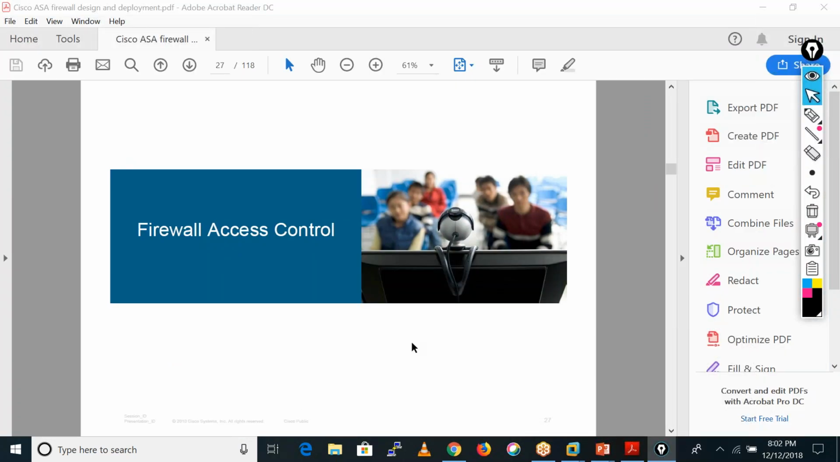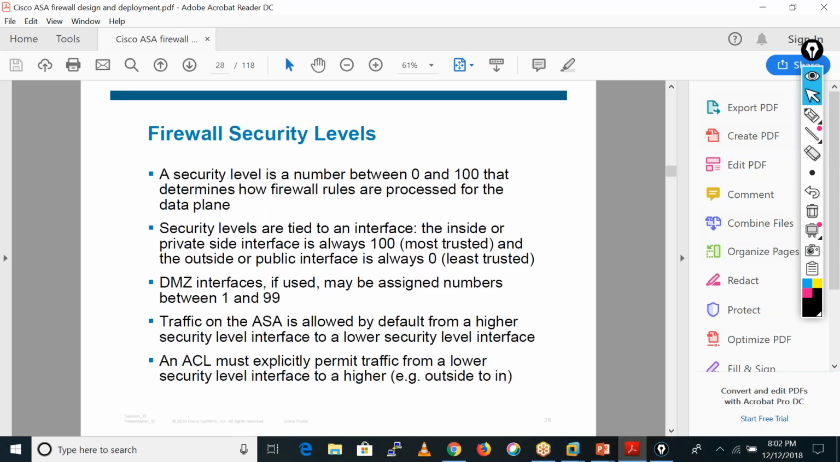Okay, so let me go through this PDF. So what happens in ASA? You all know we have security levels, right? A security level is a number between 0 to 100 that determines how firewall rules are processed for the data plane. Data plane means the actual data initiated by the users.